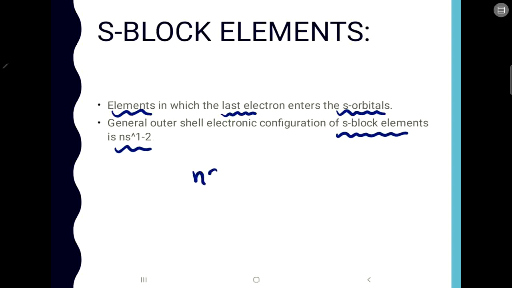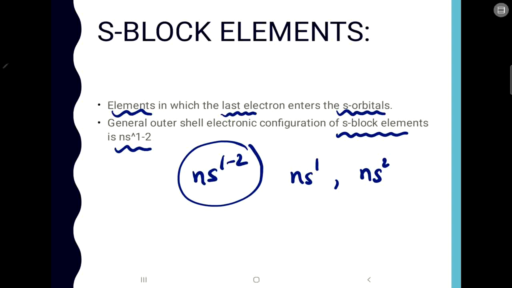You write it like this, ns1 to 2, because it can be ns1 or it can be ns2. So in exams they ask what is the general electronic configuration of S block elements, and for that you have to write ns1 to 2.